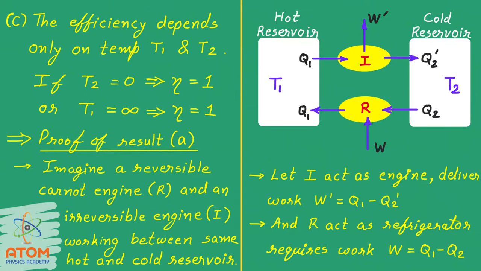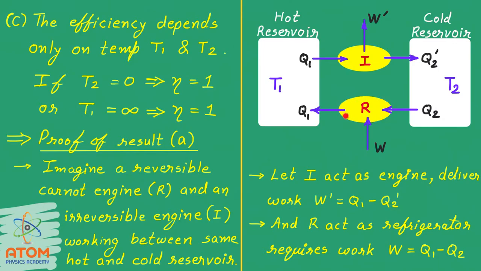Now a little twist here. Let I act as an engine and R act as a refrigerator. I repeat, we have to consider I acting as an engine only, but R, which was the Carnot engine, working rather as a refrigerator. So here the engine I will deliver a work W dash, and W dash will be equal to Q1 minus Q2 dash. You can see this engine I is absorbing heat Q1 and releasing heat Q2 dash and delivering work W dash. So W dash will be equal to Q1 minus Q2 dash.